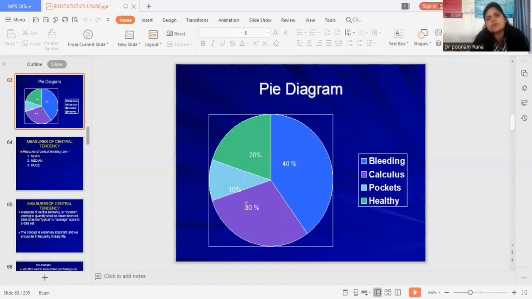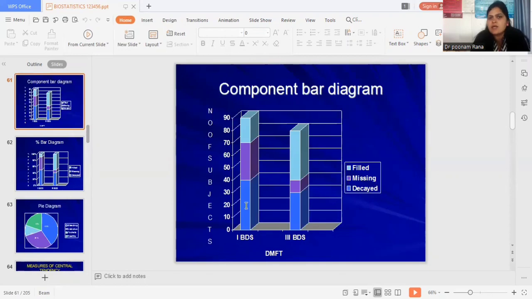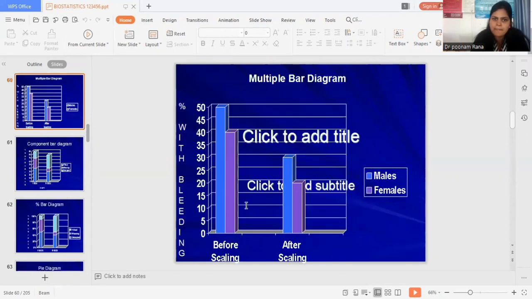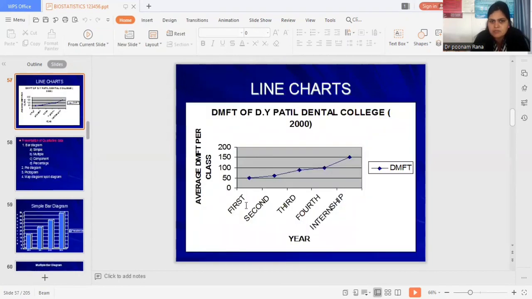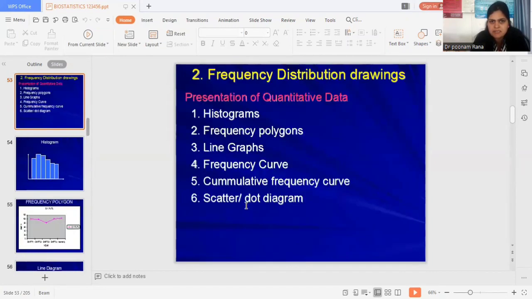In presentation of data: pie diagram, bar diagram, component bar diagram, multiple bar diagram, simple bar diagram. This is how we present qualitative data. In the bar diagram there are simple, multiple, component, and percentage bar diagrams, pie diagram, pictogram, map diagram, spot diagram. These are the examples.